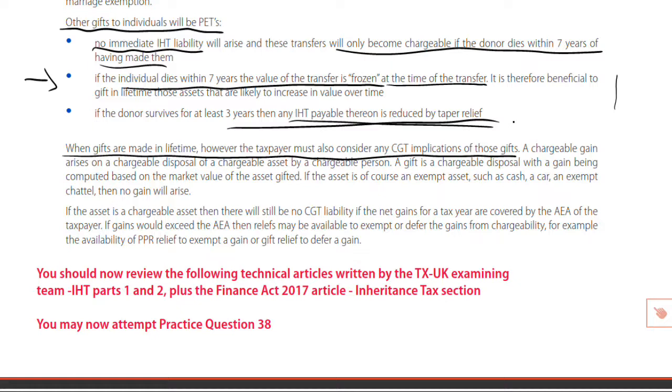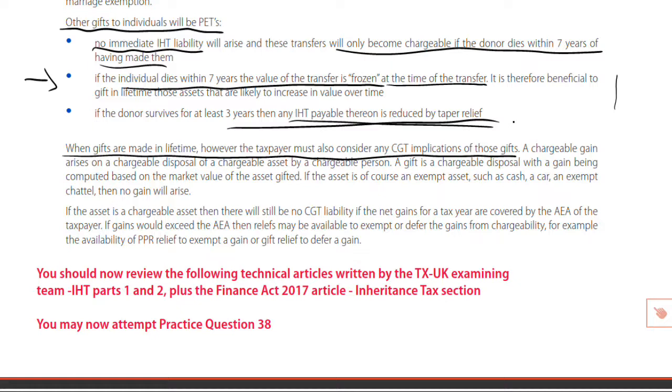We said we could keep everything we own till we die and we'd avoid CGT, because there's no CGT on death. But what was that going to do? We roll everything up, bundle it all up into the chargeable estate, we go above the nil rate bands, and then lose 40% of the balance in terms of an inheritance tax charge.